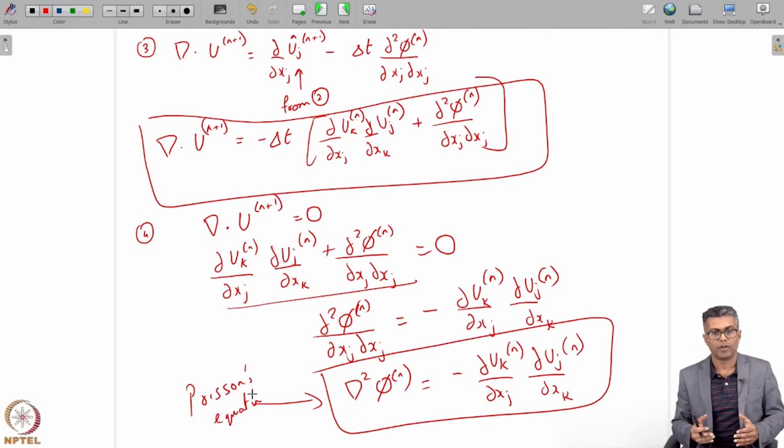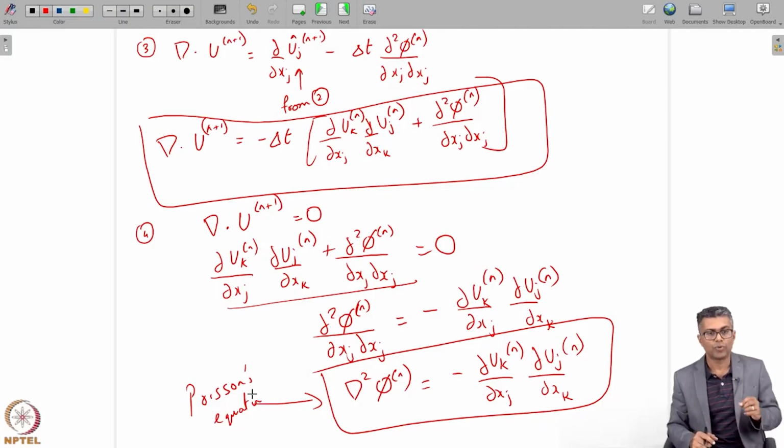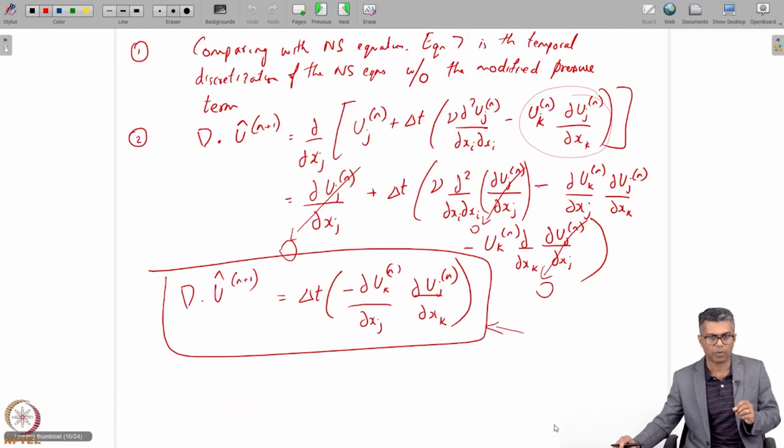So essentially, we have shown that u^(n+1) will be divergence free only if phi satisfies the Poisson's equation given by this equation here. So that is the answer to part 4. I hope that is clear. So this was a slightly lengthy problem.